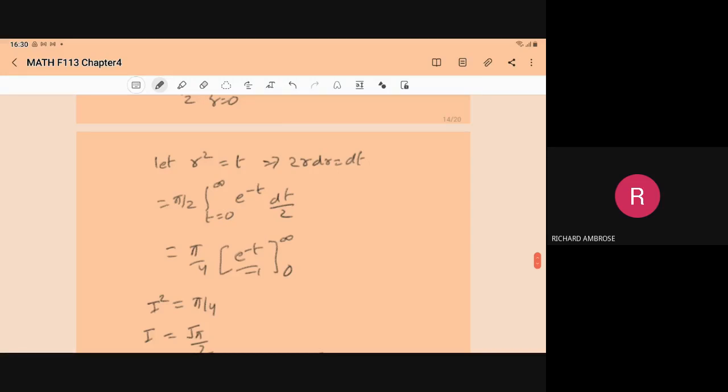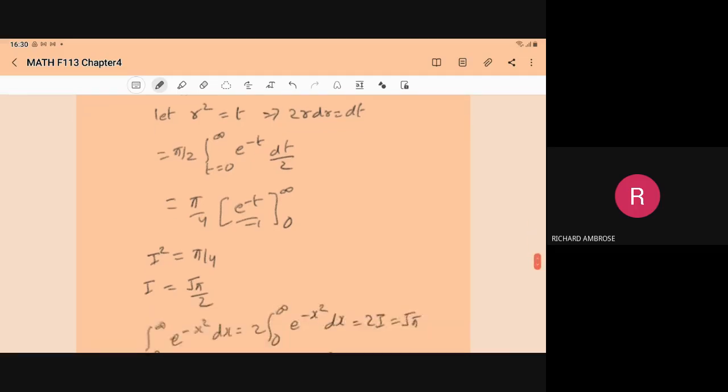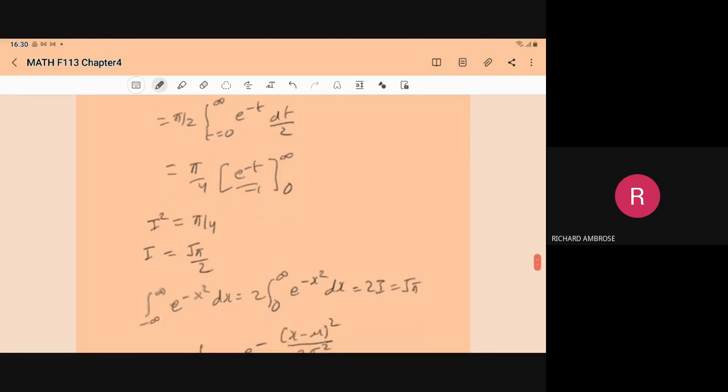So that 2 will come outside, it will become pi by 4, and the integral of e to the power minus t will be e to the power minus t upon minus 1. That limit we put 0 to infinity, and it will give you 1. So I square is equal to pi by 4. It means I will become root pi by 2.